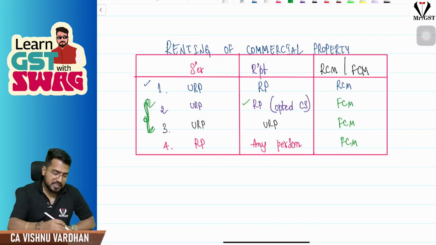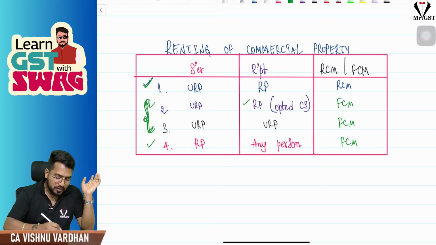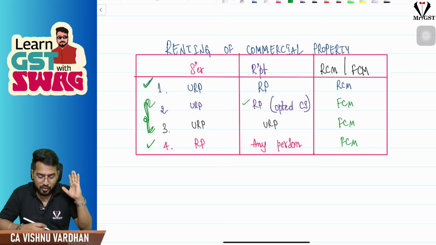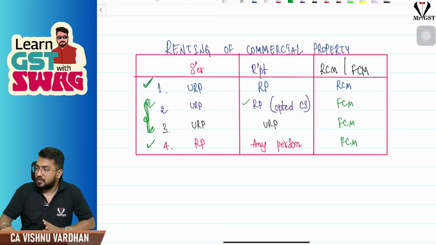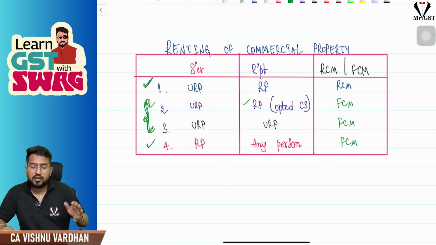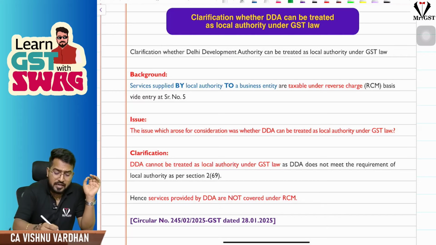Okay, the first case, of course, is a roadside tea stall only, but a registered person is going and drinking, so RCM. So the fourth case is like drinking tea in Taj Hotel. So that is the point. Hope it is clear for you. Very simple amendment. Please be very careful. Good chances of being tested as an amendment or adjustment in a problem, or a separate case study based question also.